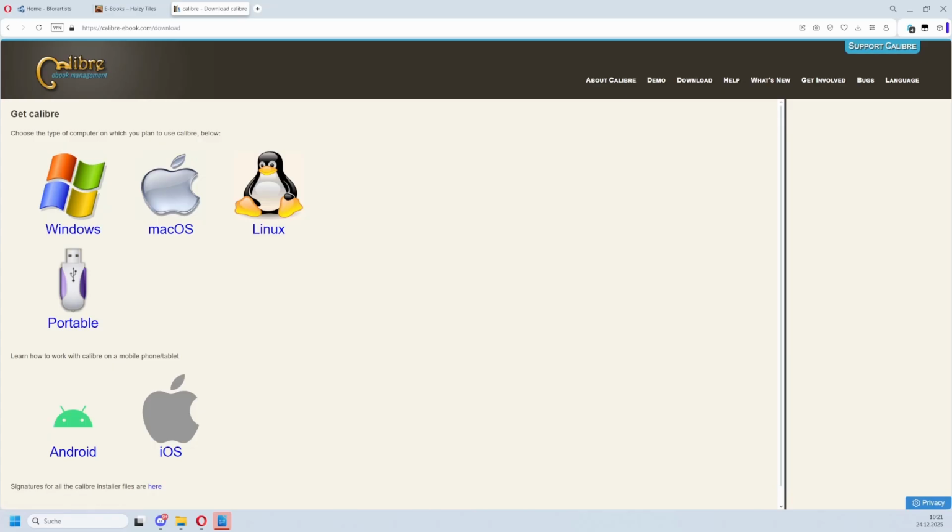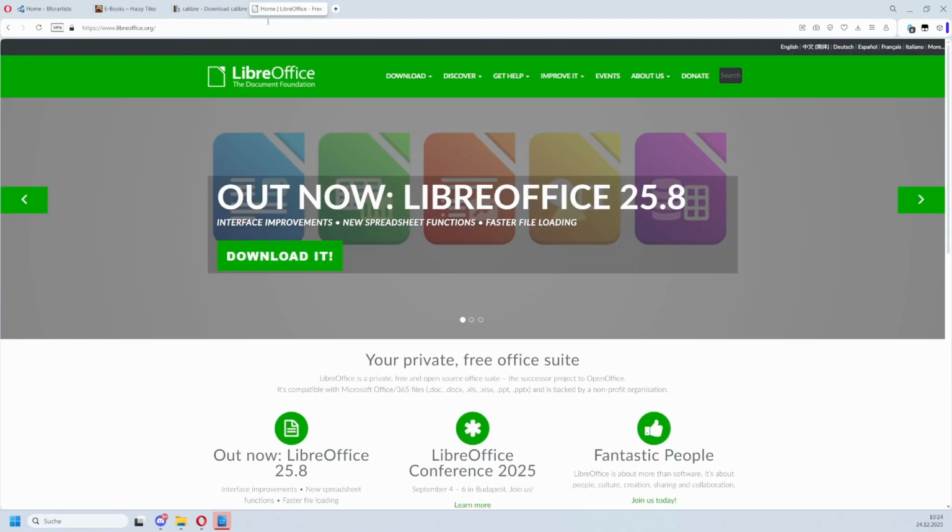And the last thing that we need is ChatGPT. Under the hood, an ebook is made of XHTML files, and we will have errors, which we need to fix manually at a later point. Just in case, here is the LibreOffice.org address. Here you can download LibreOffice.